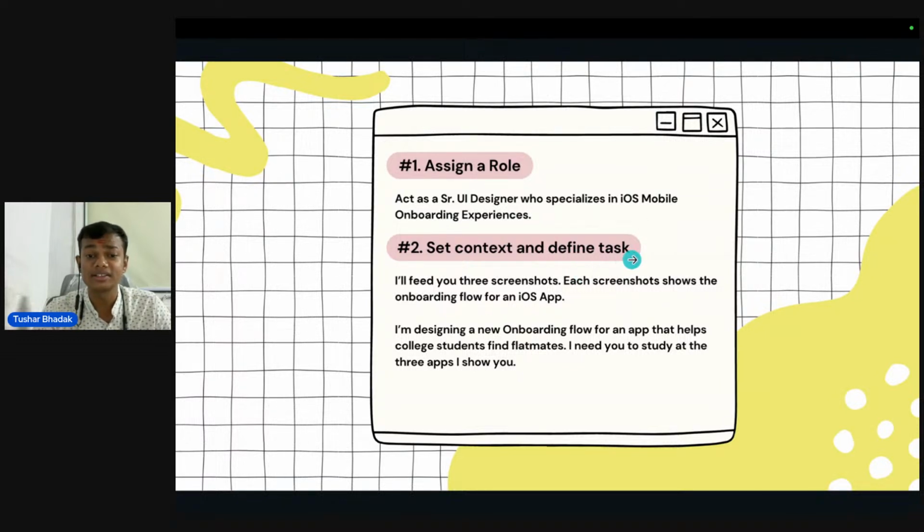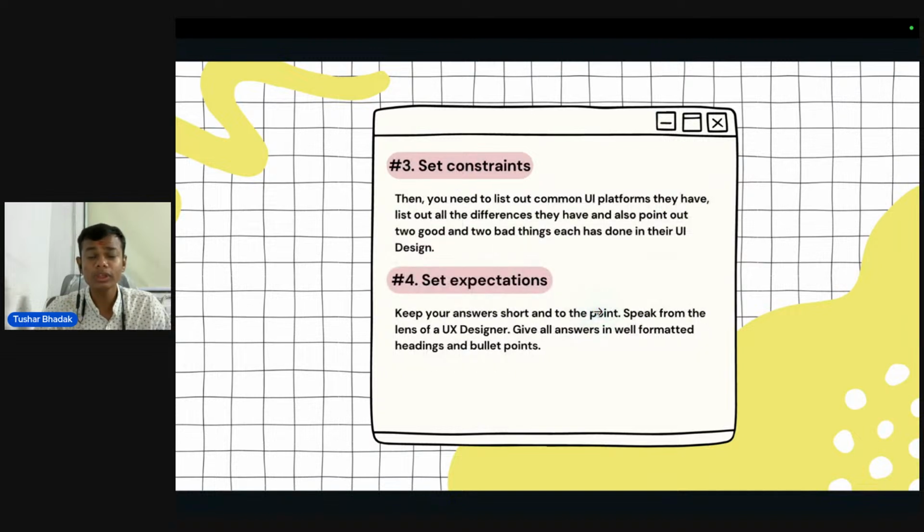So how did we define our context and our task? I'll feed you three screenshots. Each screenshot shows the onboarding flow for an iOS app, and I am designing a new onboarding flow for an app that helps college students find flatmates. I need you to study the three apps I show you. So this was my context, and I had defined a task as well. The third rule was set constraints. I have to set some kind of constraint for it. So what was that? You need to list out common UI patterns they have, list out all the differences they have, and also point out the two good and two bad things each has done in the UI design.